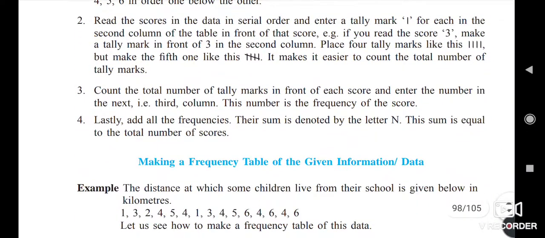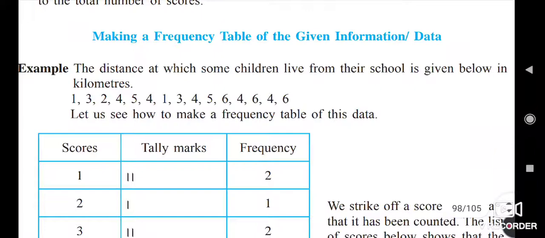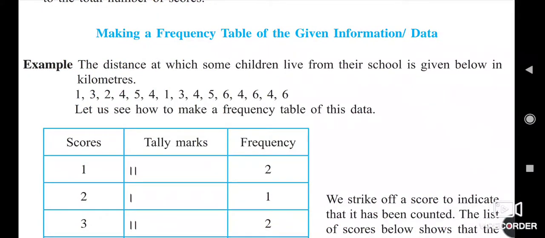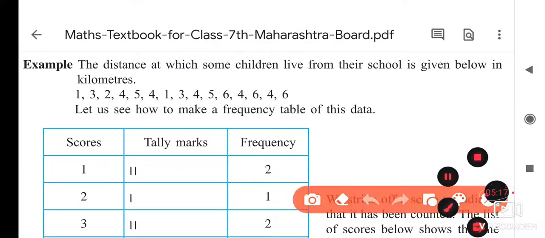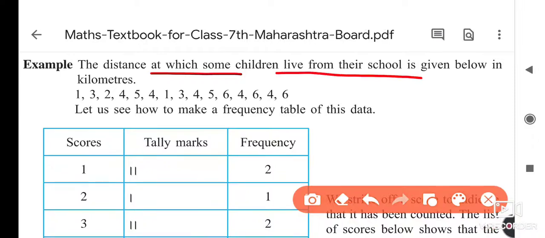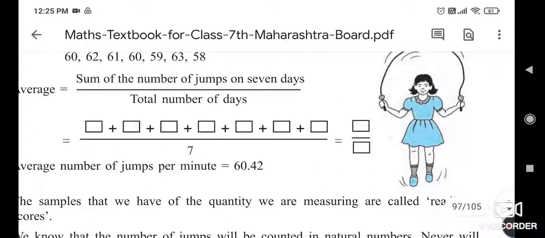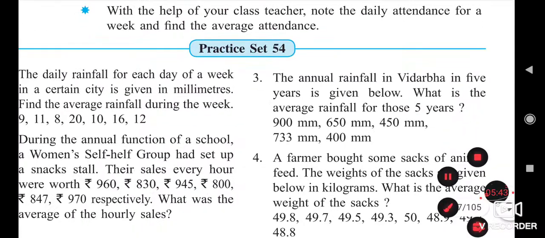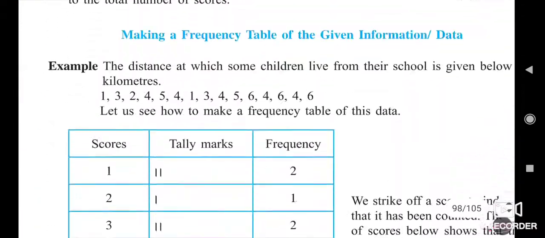And the next part we are taking today is making a frequency table. That also we already completed in our school. So in this example, the distance in which some children live from their school is given below in kilometers. So here 1, 3, 2, 4, 5, 4, 1, 3, 4, 5, 6, 4, 6, 4, 6. This is the distance given. Here some numbers are different and some numbers are smaller, but such a type of data is given to us.